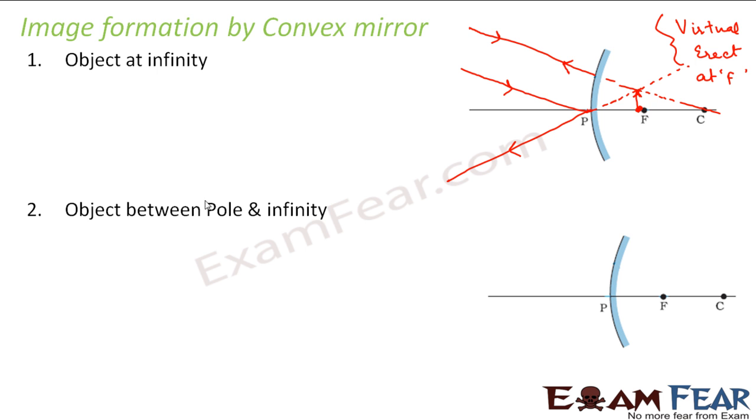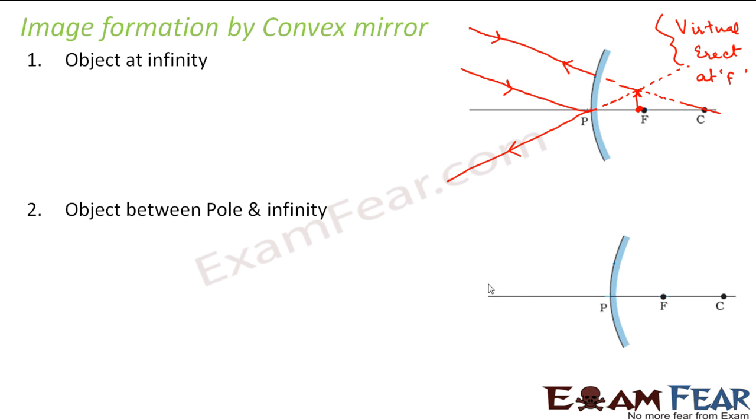Now let us look at the scenario where the object is placed anywhere between pole and infinity. In case of convex mirror, we do not discuss different positions because, since it is a diverging mirror, we do not get very distinct images at each point. Here we only discuss two things. One is the object at infinity and the other is the object anywhere between pole and infinity, because for any point between pole and infinity, the nature of the image remains almost the same.